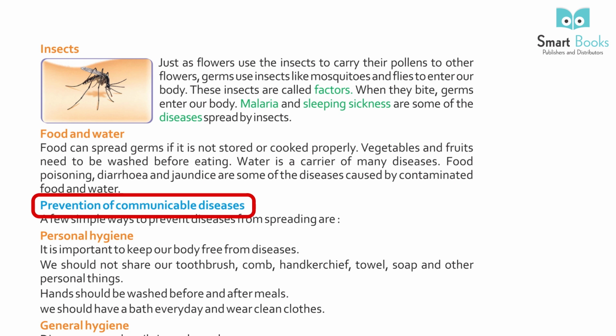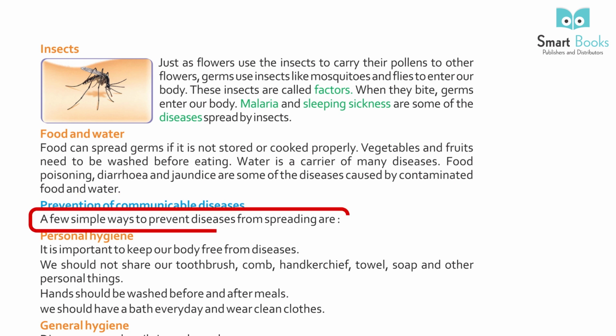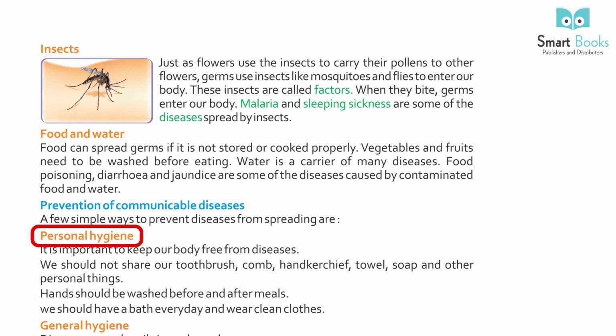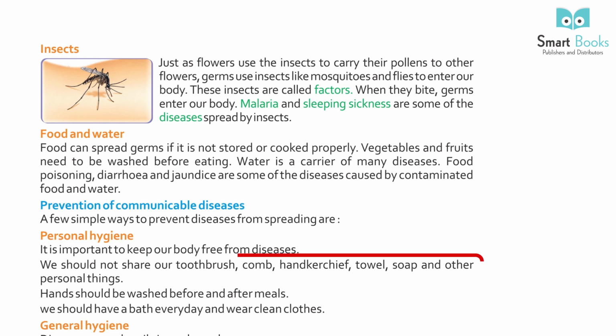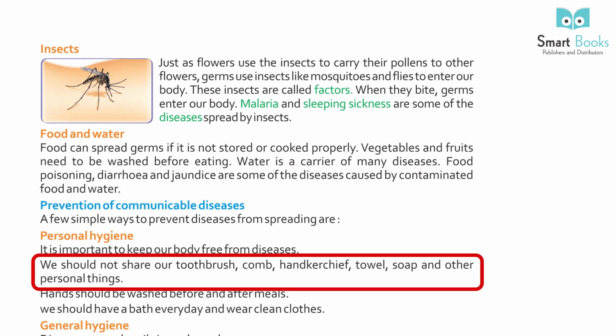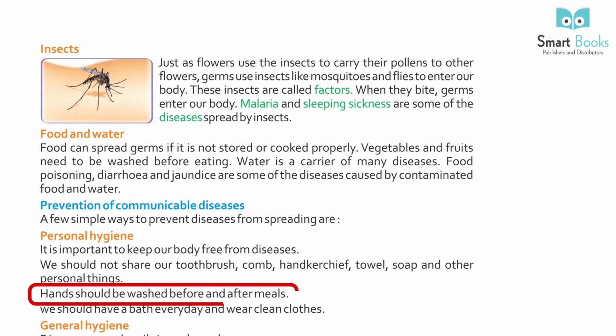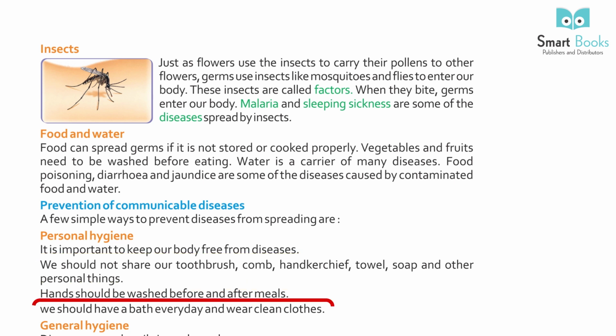Prevention of communicable diseases. A few simple ways to prevent diseases from spreading are personal hygiene. It is important to keep our body free from diseases. We should not share our toothbrush, comb, handkerchief, towel, soap, and other personal things. Hands should be washed before and after meals. We should have a bath every day and wear clean clothes.